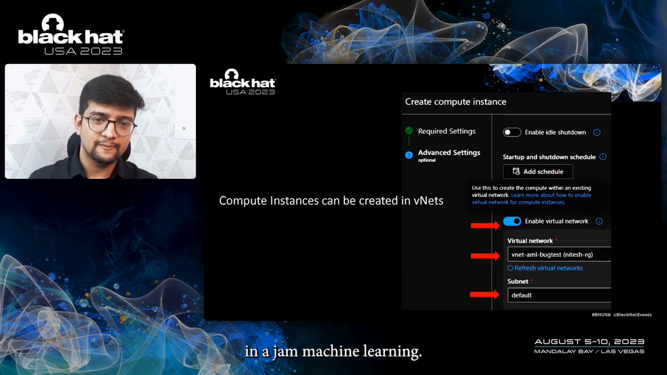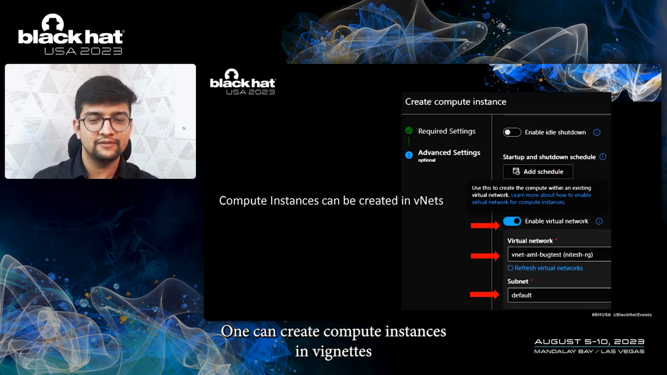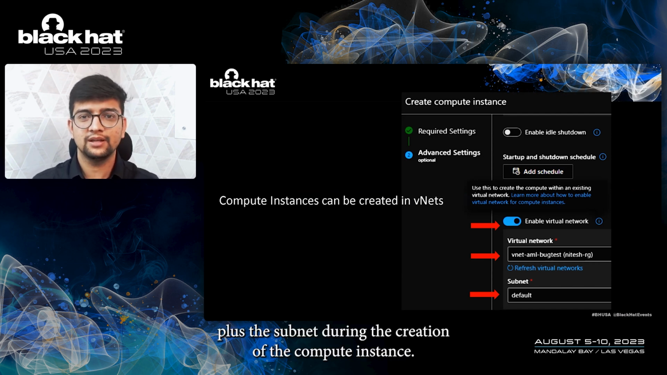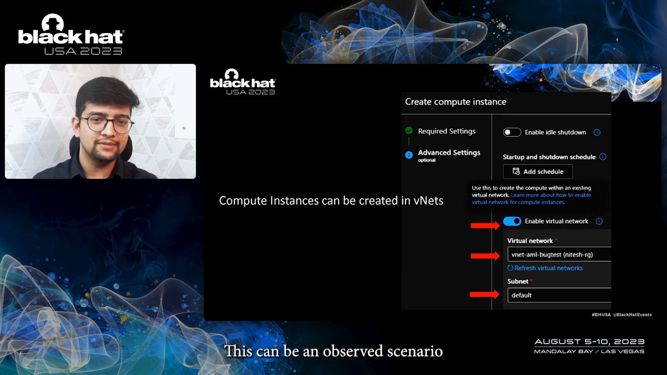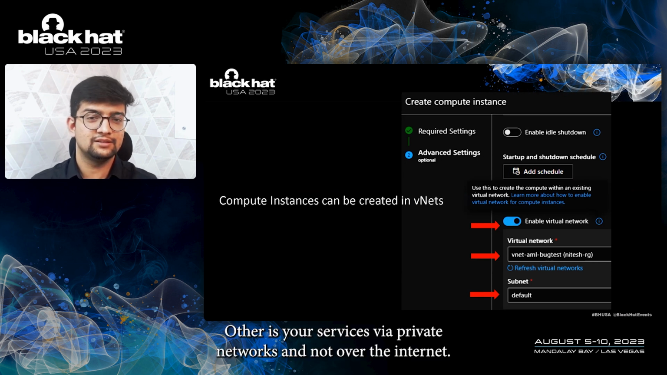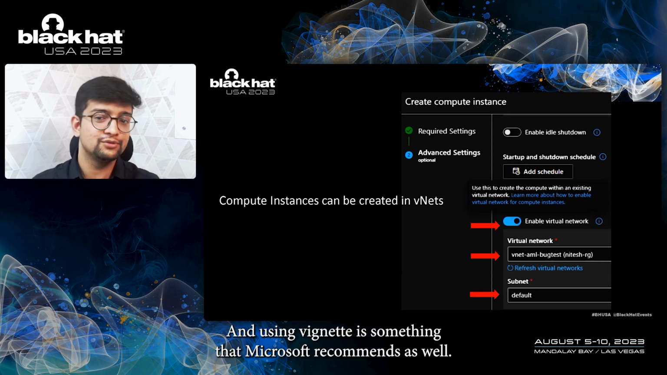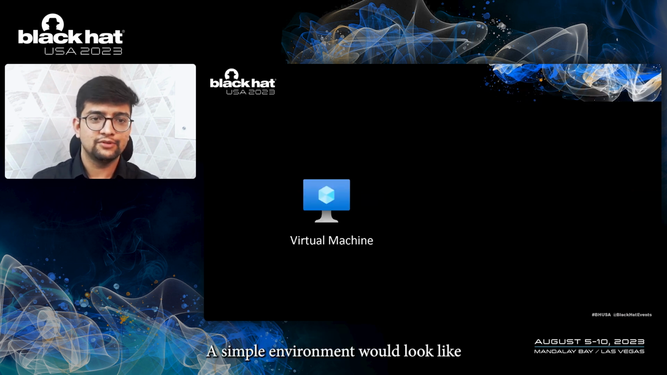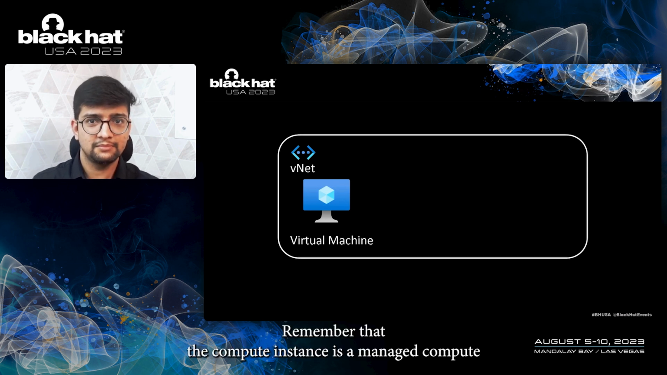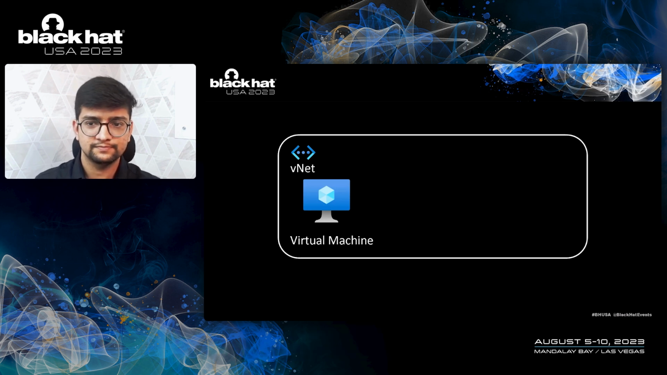In Azure Machine Learning, one can create compute instances in VNets, and you can specify the VNet plus the subnet during the creation of the compute instance. This can be an observed scenario where the training environment needs to access other Azure services via private networks and not over the internet. And using VNets is something that Microsoft recommends as well. A simple environment would look like this. There's a virtual machine that lies in the user's own subscription. Remember that the compute instance is a managed compute, and it lies in the Microsoft subscription.